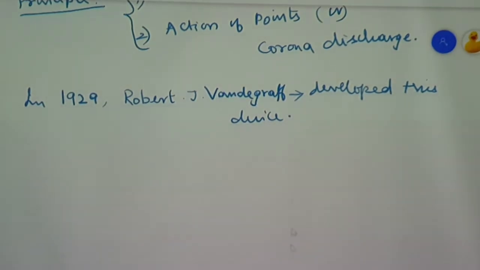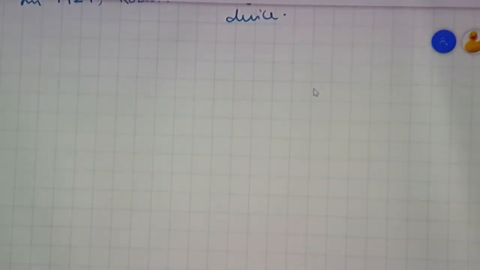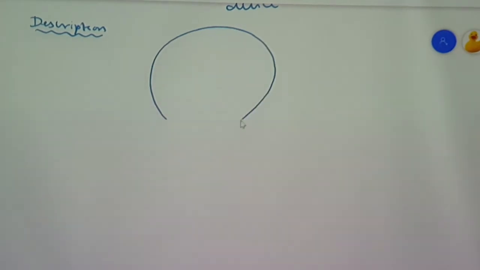Let us consider the description of the apparatus. I will be explaining the description with the help of the diagram. The device consists of a hollow spherical shell. Let us consider this hollow spherical shell as A. It has a small opening at its bottom.